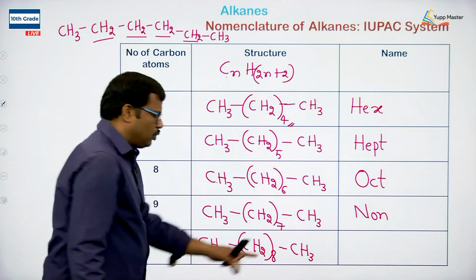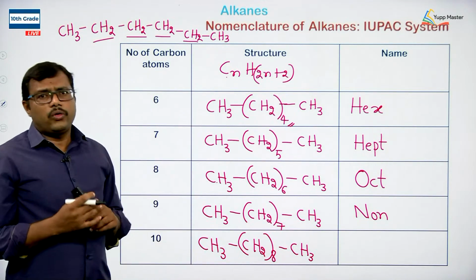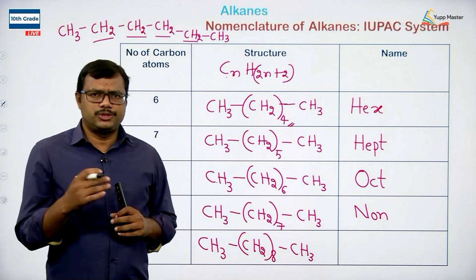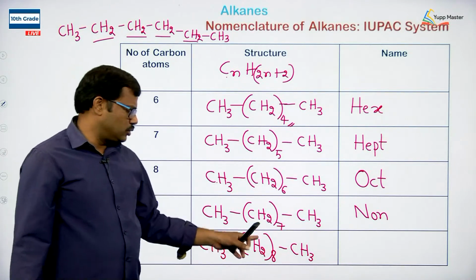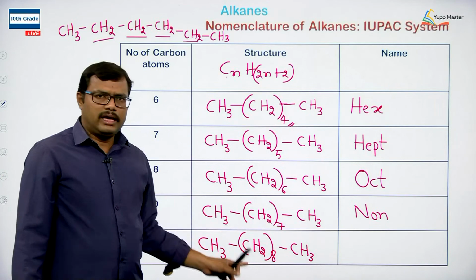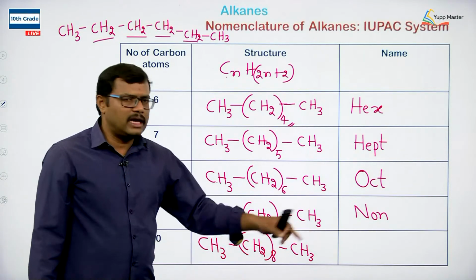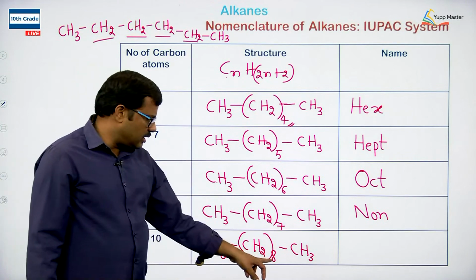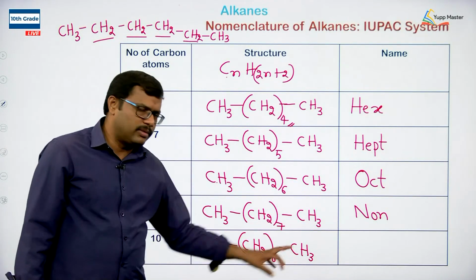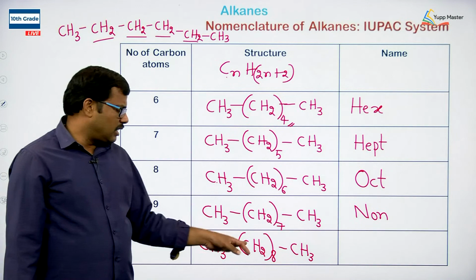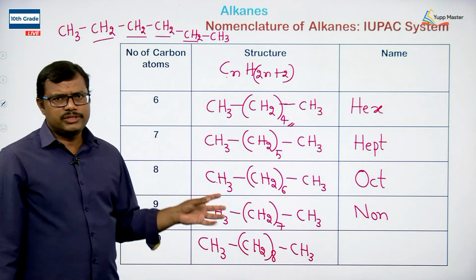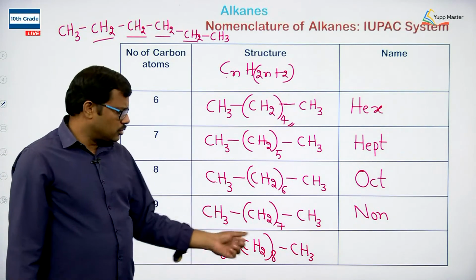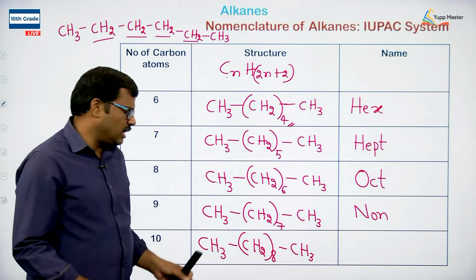So in between the 2 terminal CH3s we have 8 CH2s. So in total, 8 carbons in between and the 2 terminal carbons make 10 carbons, and all the carbons satisfy tetravalency with single sigma bonds. So it is an alkane with a straight chain.